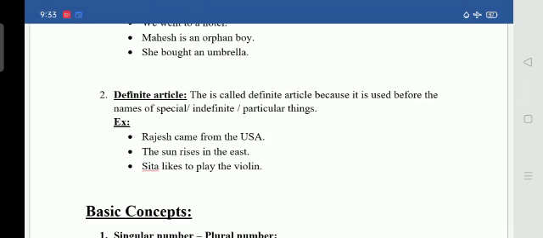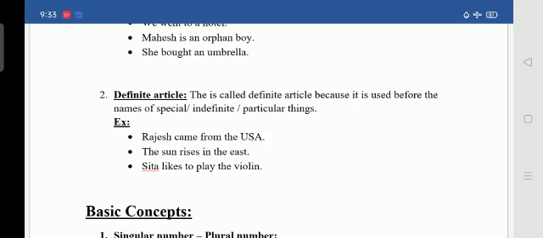Rajesh came from the USA. USA is the name of a place, isn't it? It is a country. USA, United States of America. They are talking about a particular place. So that's why we are using the here.